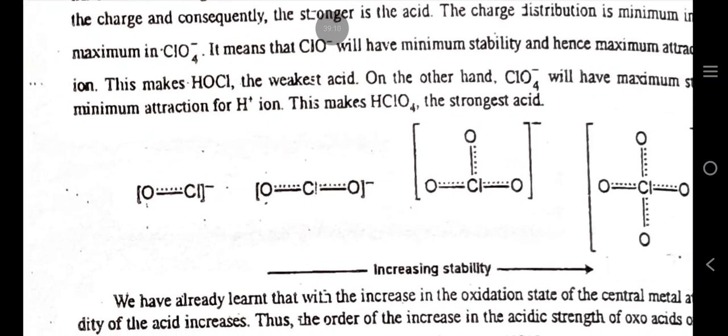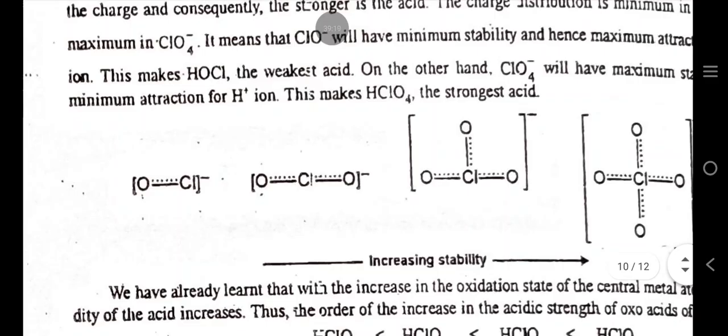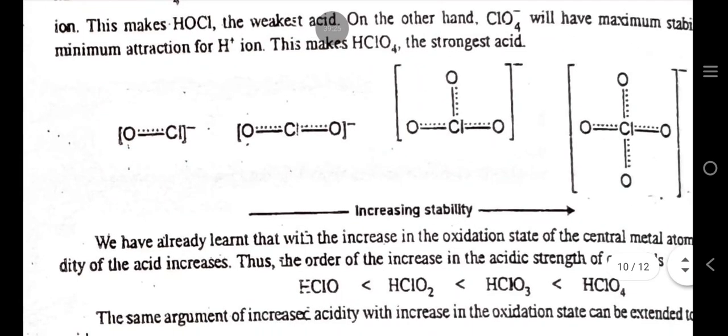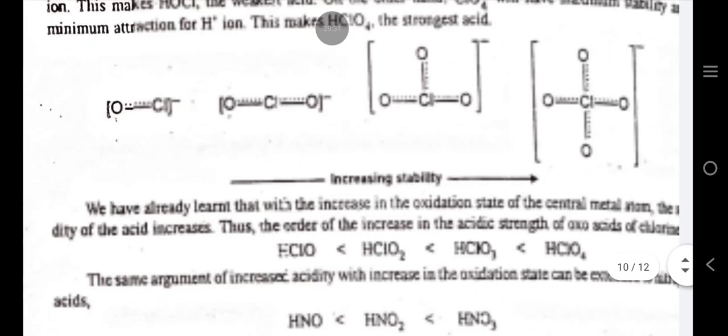This makes HOCl the weakest acid. On the other hand, ClO4- ion will have maximum stability and minimum attraction for H+ ion. This makes HClO4 the strongest acid. Look at the increasing stability.